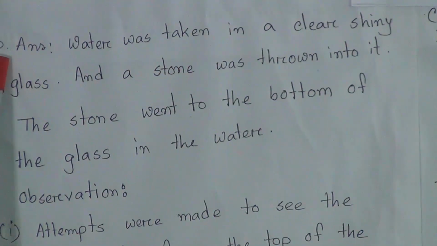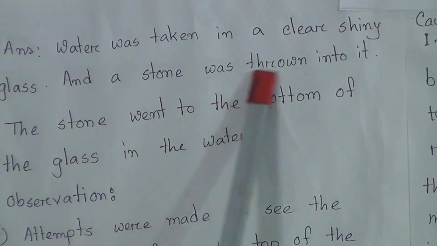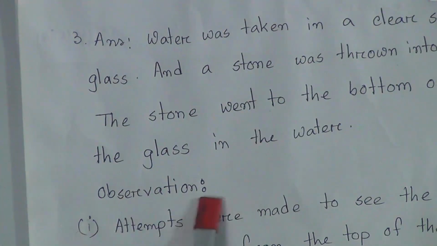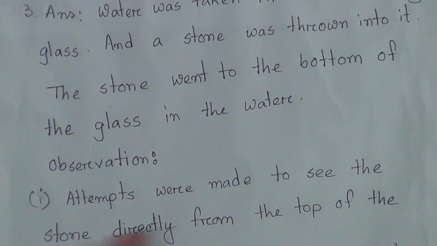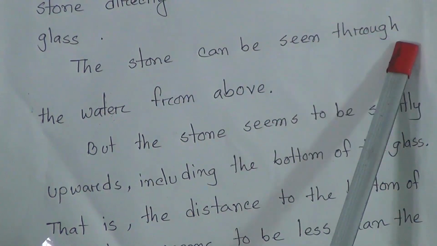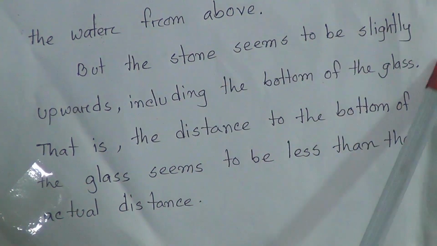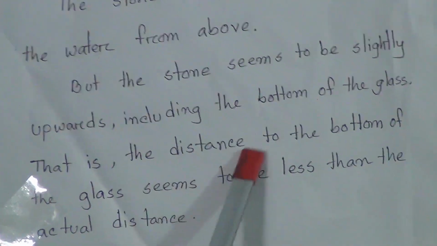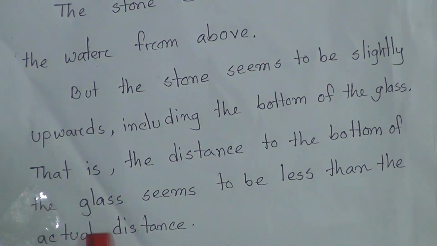Now come to the question answer of 3. The water was taken in a clear shiny glass and a stone was thrown into it. The stone went to the bottom of the glass in the water. Observation. First one, attempts were made to see the stone directly from the top of the glass. The stone can be seen through the water from above, but the stone seems to be slightly upwards, including the bottom of the glass. That is, the distance of the bottom of the glass seems to be less than the actual distance.